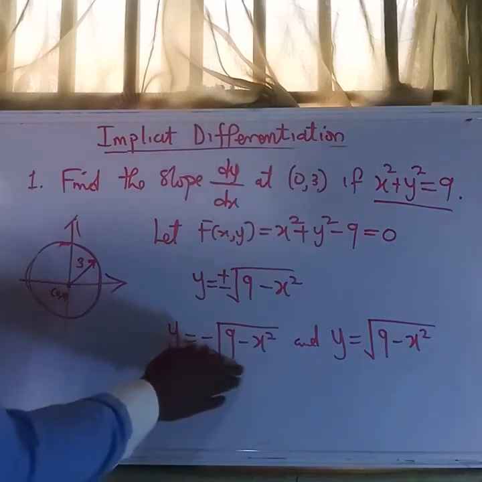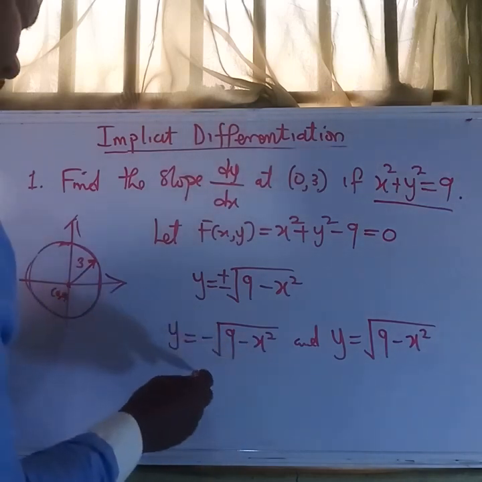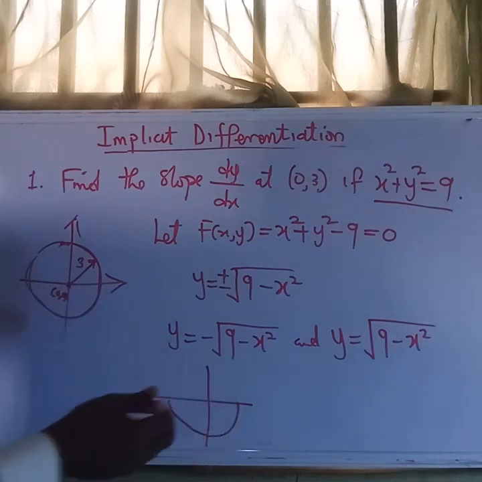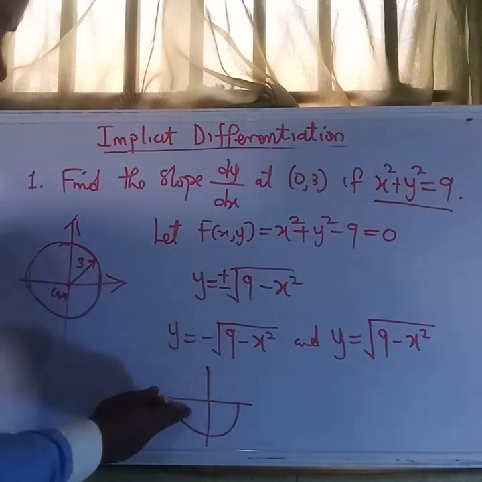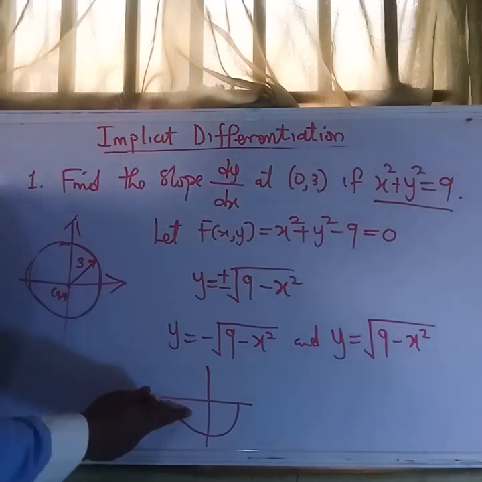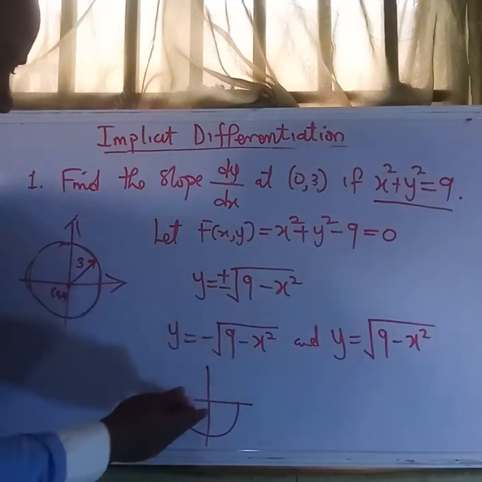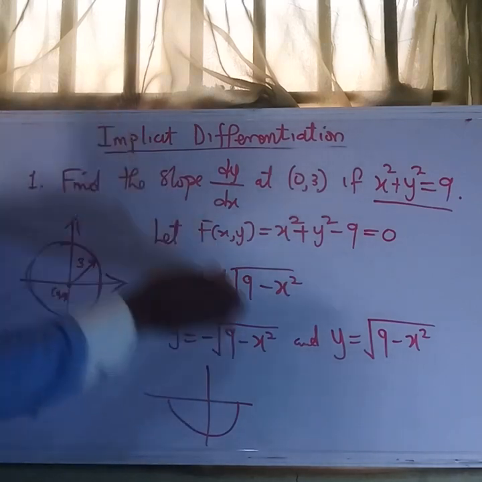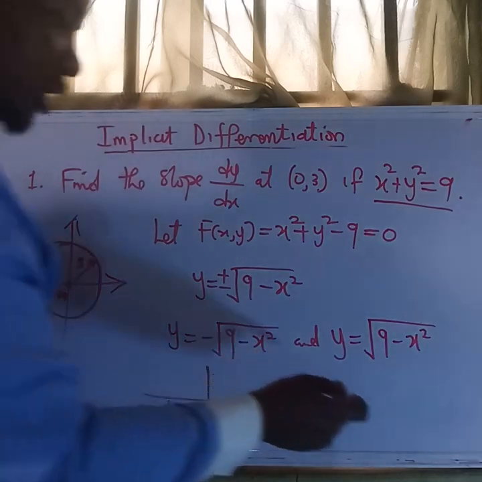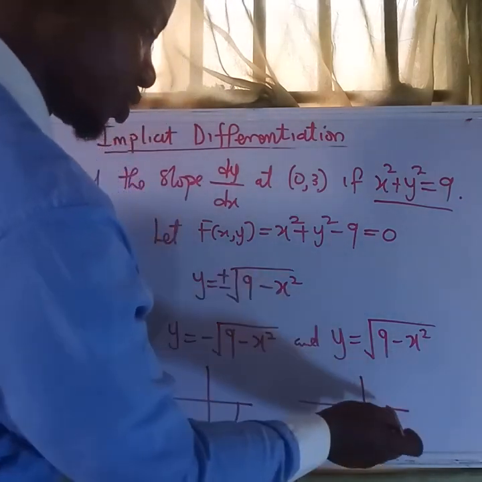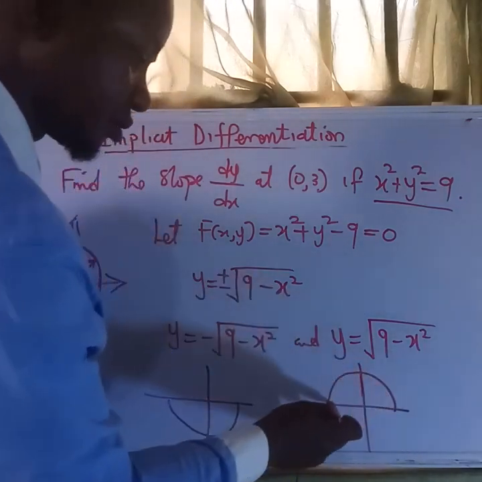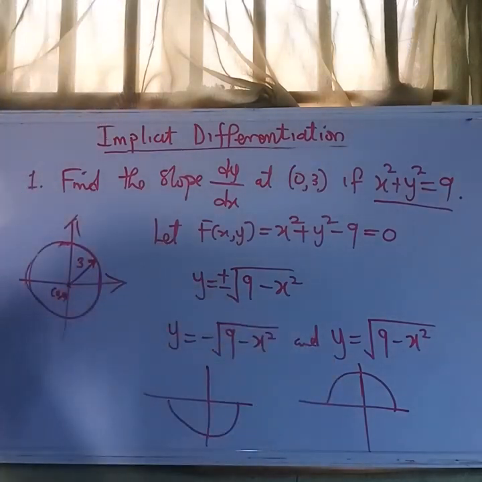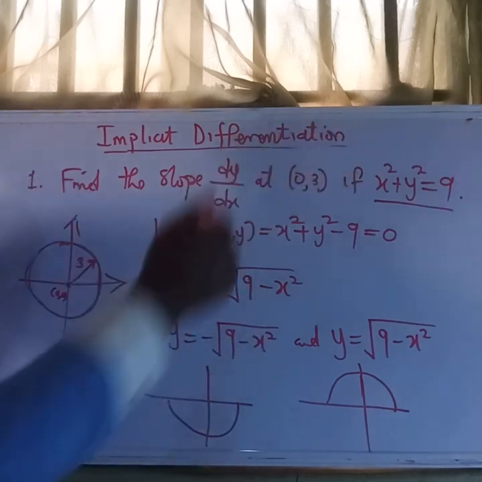Okay, so this explicit form that we get here represents the lower semicircle. You can use the normal explicit form to get the derivative of this, and this other equation gives us the upper semicircle, which is also an explicit form of this circle.